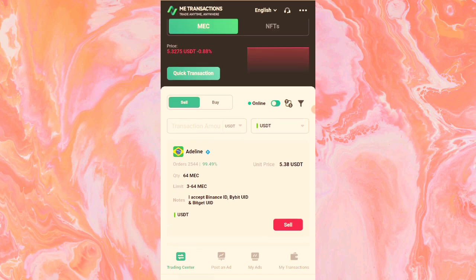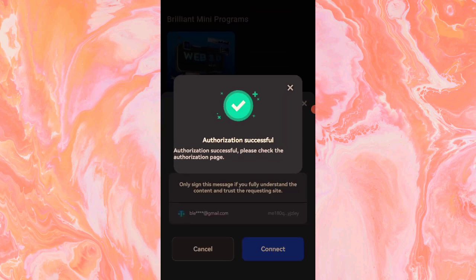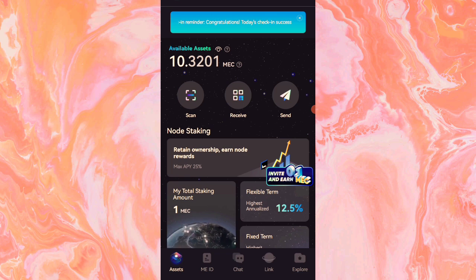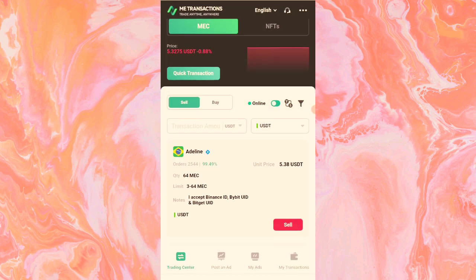So meaning that all of this 10 MEC that I've earned from this platform, you can see 10.32. So if I'm supposed to sell all of this 10, it will be giving me like $50 and above. That's free money without absolutely doing anything. So what are you waiting for? Just proceed, download the app.